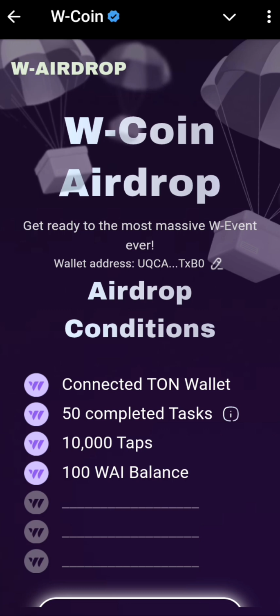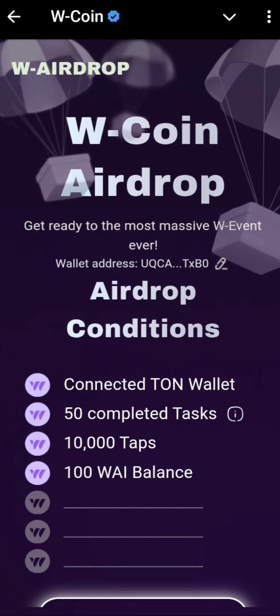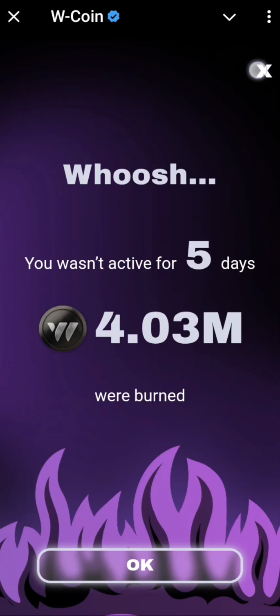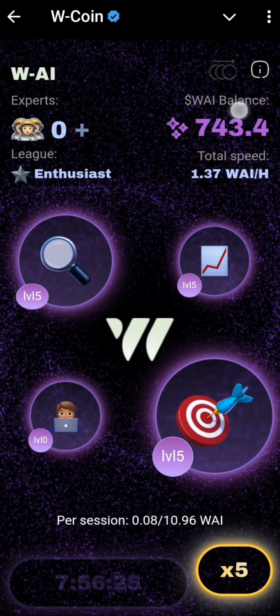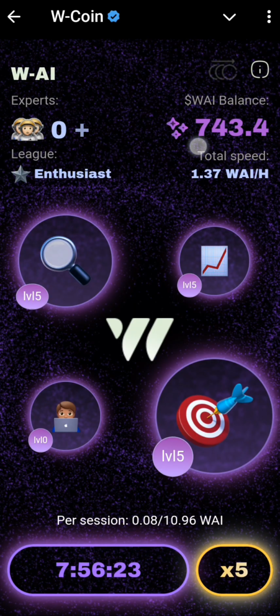And then the next thing is that they said 100 WAI balance. You need to have a minimum of 100. You see this WAI, click on that. You need to have a minimum of 100. You can see I have about 743 right here. This is not my main account, so don't look at this. But you must have a minimum of 100.